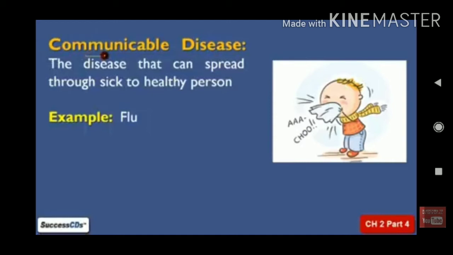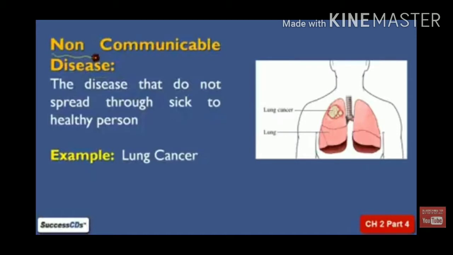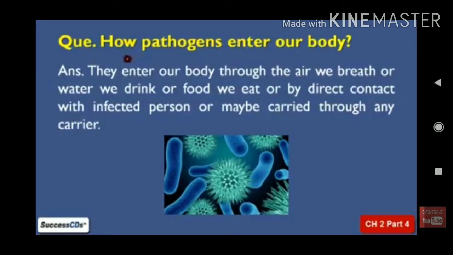If you shake hands with that person, the virus sticks to your hand, and again if you keep your hand at your nose or mouth, then the virus enters your body. So that is by direct physical contact. So these diseases that are spread by air, water or direct contact are called communicable diseases.